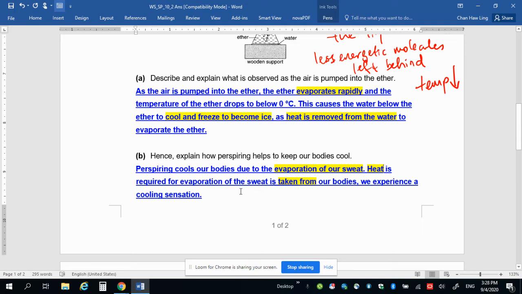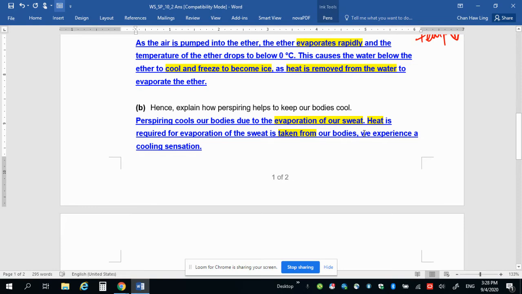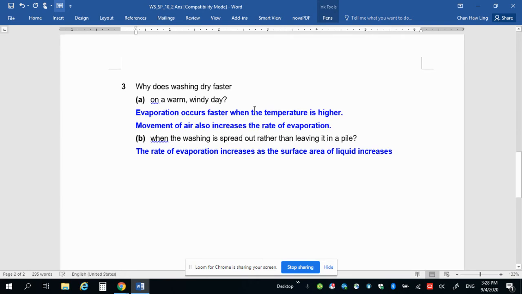Now, some animals cool themselves in different ways, right? But the concept is similar, the method is similar. For example, dogs, right? You can see that they will pant with their tongues sticking out. That is also to help enable evaporation to take place, and that helps the bodies to cool down. So evaporation of our perspiration helps to cool down our bodies because heat is taken away from our bodies when evaporation happens. Okay, I'm going to go on to number 3.